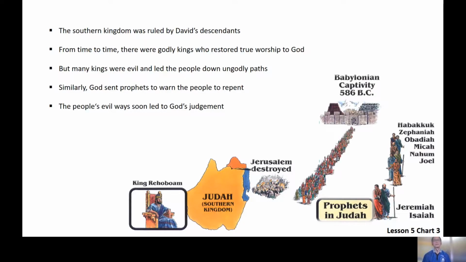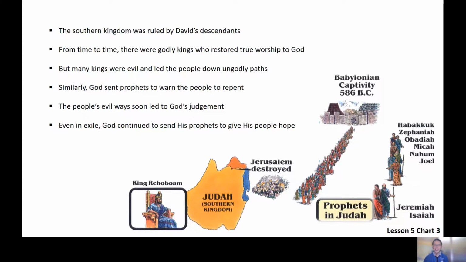Similar to the Northern Kingdom, in 586 BC, the Southern Kingdom, Judah, was invaded by the Babylonians, and the people were exiled. So in 586 BC, the Southern Kingdom ceased to exist, and all the people were deported to Babylon.